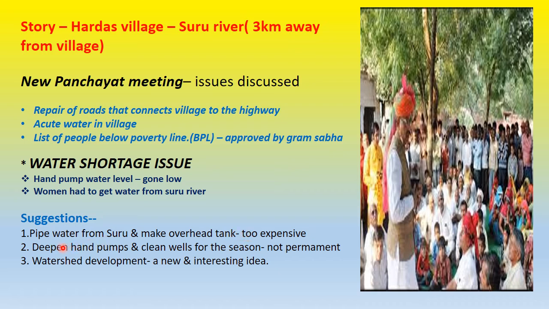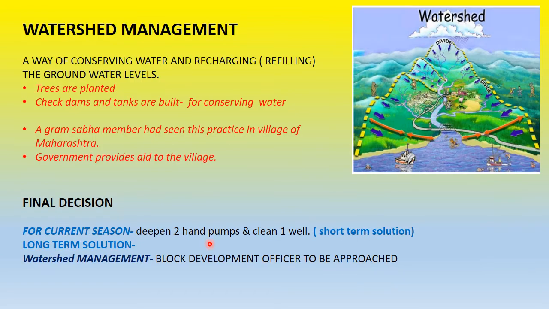Now there was one more suggestion, that we should deepen the hand pumps which are there in the village, and wells should be cleaned for the present season, but this is not a permanent solution. Now one of the members of Gram Sabha shared the idea of watershed management, which is a new and interesting idea which he had seen in Maharashtra. Now, what is watershed management? Let's learn quickly about it.